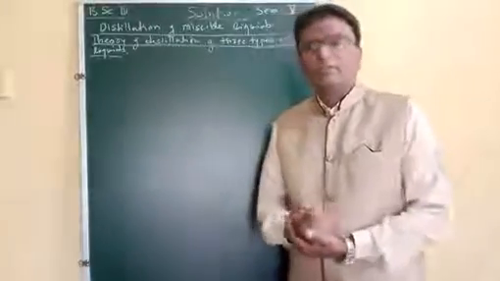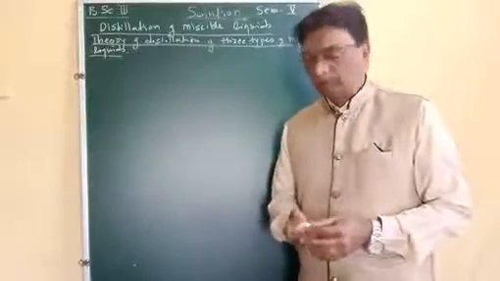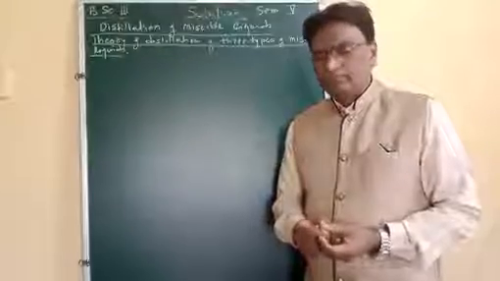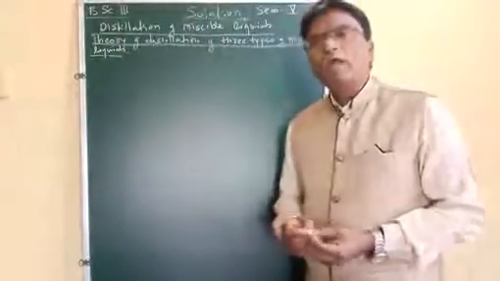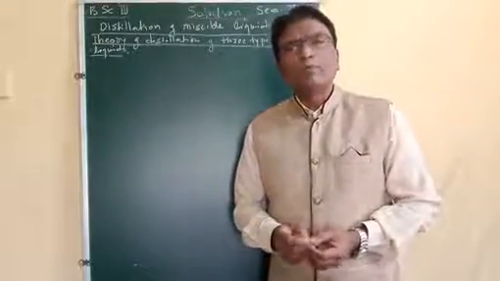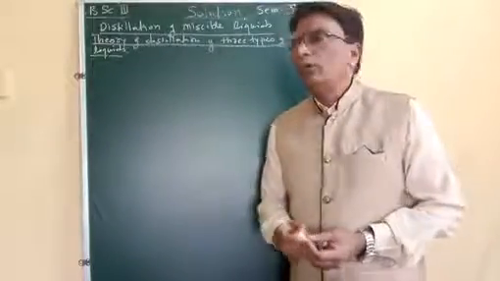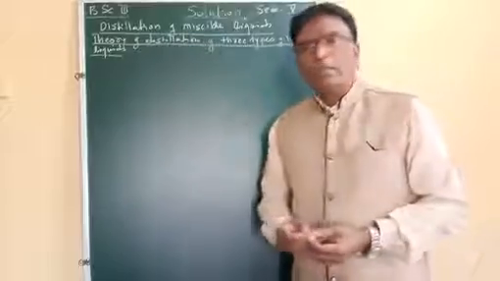Hi students, in the last video we have seen the vapor pressure composition curves and the corresponding boiling point composition curves of three types of miscible liquids.